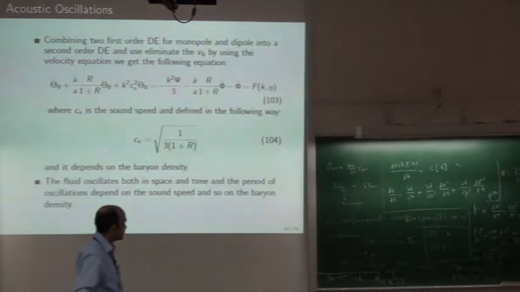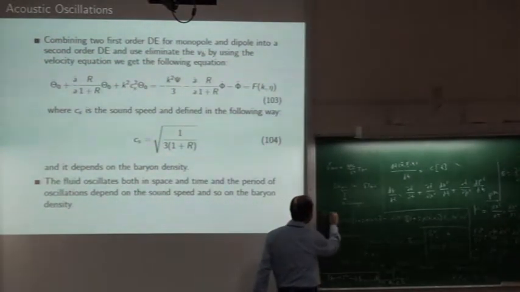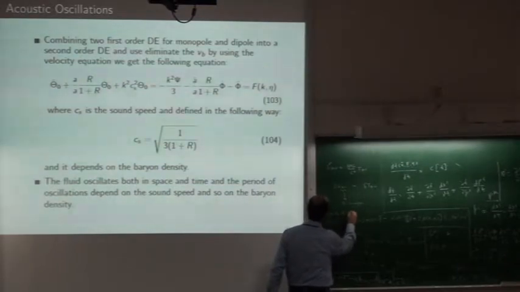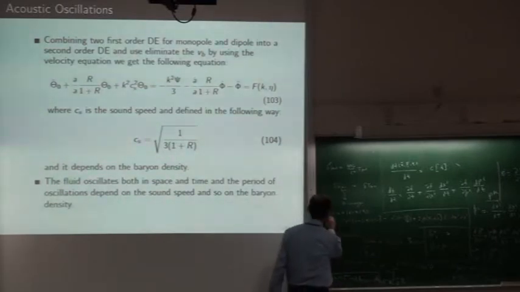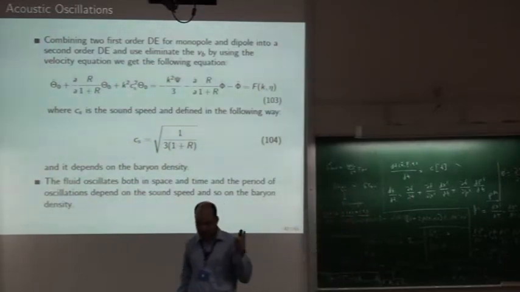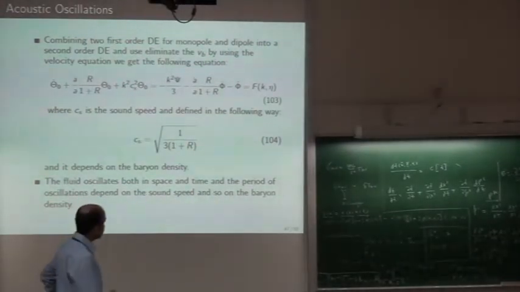Like if you write r(t) is equal to a(t) into x(t) in an expanding universe, you differentiate it twice, you see what you get. So that is that term.